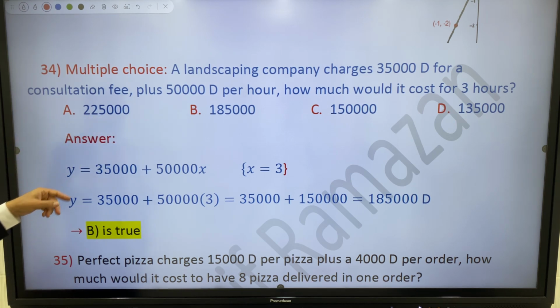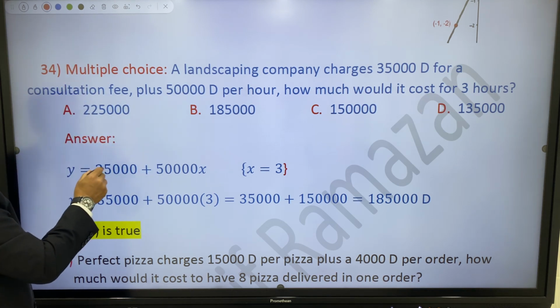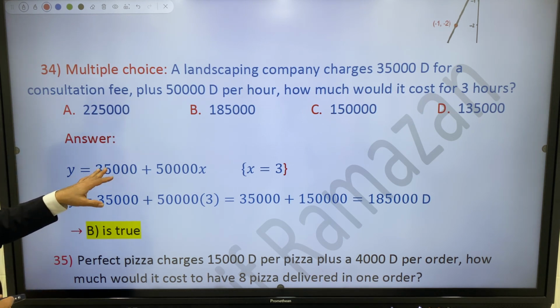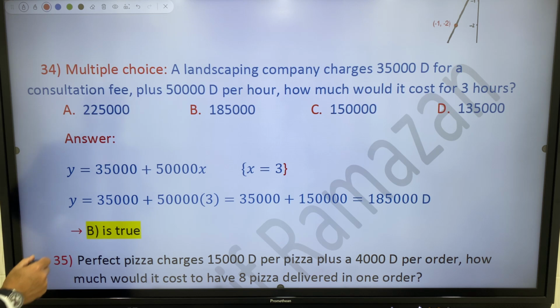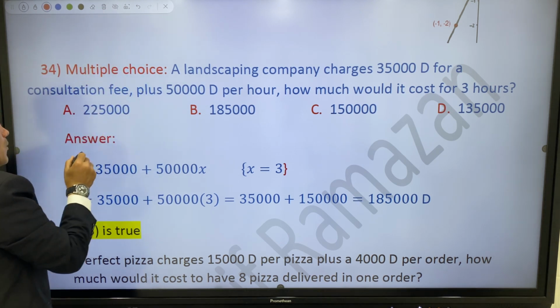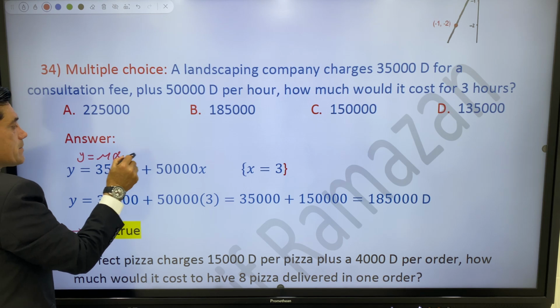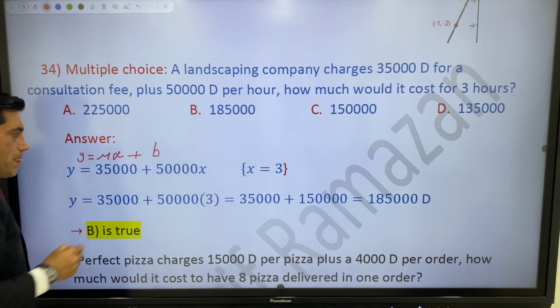Okay, answer. Write y equal to mx plus b.